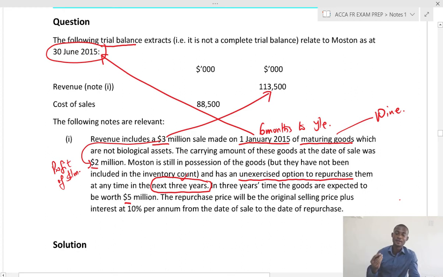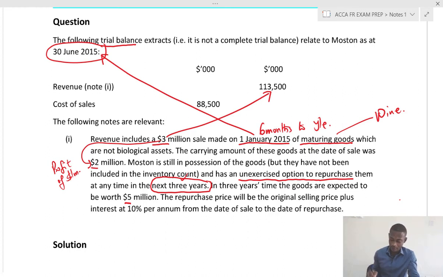So the entity will have to account for a liability, which is the loan amount, and every year end they would have to account for interest on this loan. Again, it means that the inventory has not been sold, so they have not sold the goods, and these goods should be part of their inventory for the year and not included in revenue.